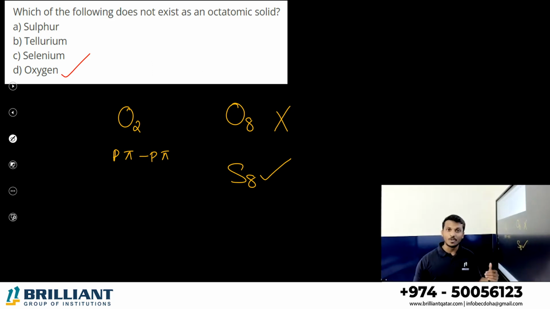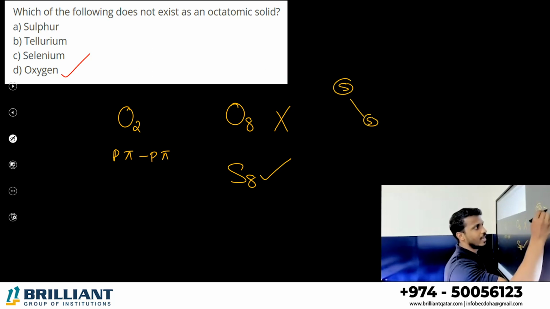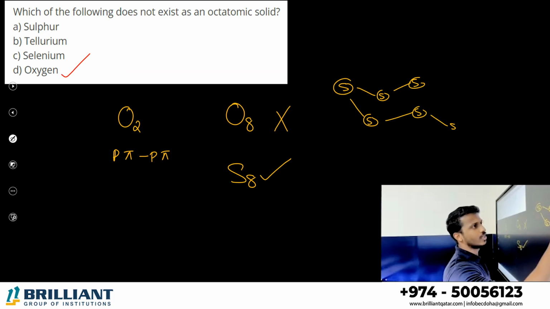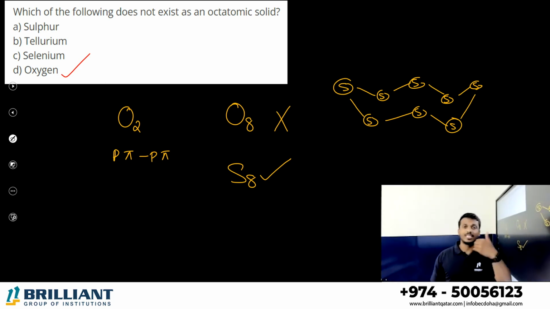But this is not possible in other elements like sulfur onwards. So in order to maintain stability, they try to make ring compounds. S8, how does it exist? S8 exists as a crown structure. Yes or no? It exists with a crown structure. So why do they exist in a ring form? To attain stability.